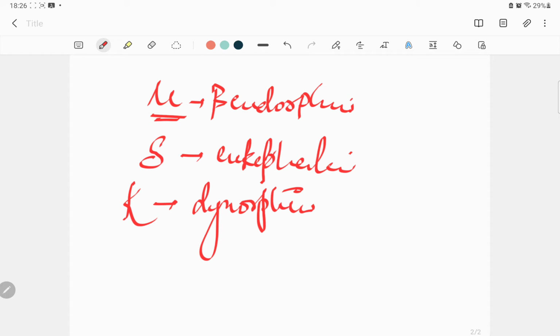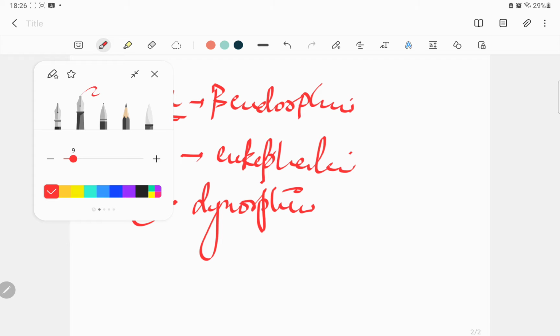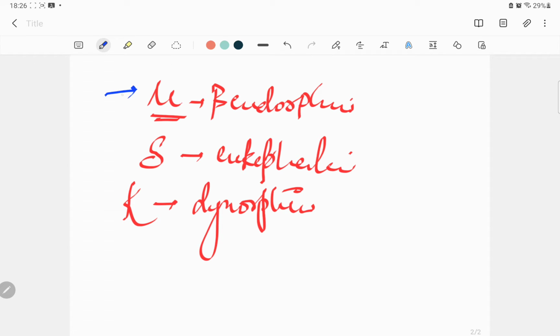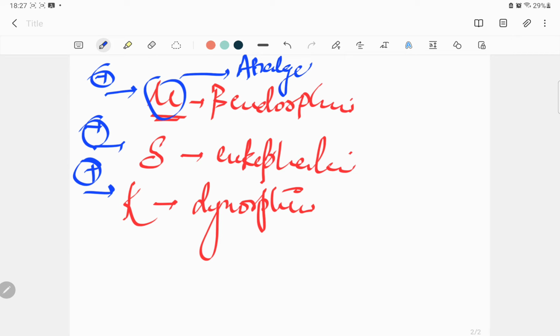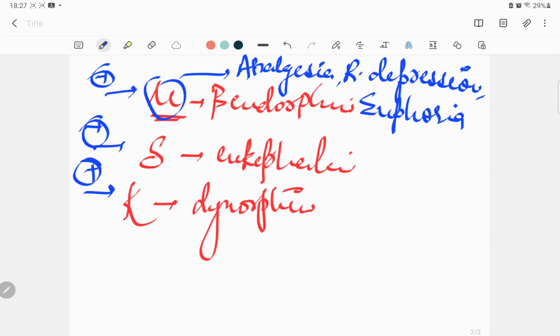Now, opioids are drugs that are almost mostly agonists at these three different receptors. And you must understand that if you have a drug which is going to activate these receptors, they lie at various places in the body. The mu receptor is going to give you analgesia, for which you're going to use this medicinally. It also gives you respiratory depression, which is a toxic, fatal side effect of these drugs. It also gives you euphoria, for which it is abused, and then sedation. These are all the properties that you get from the mu receptor.